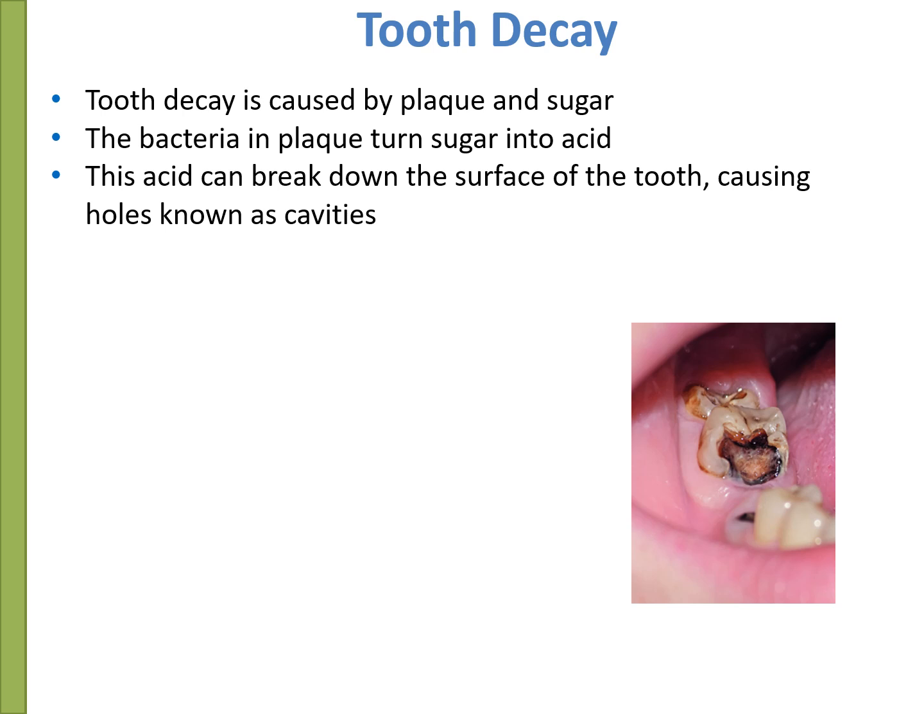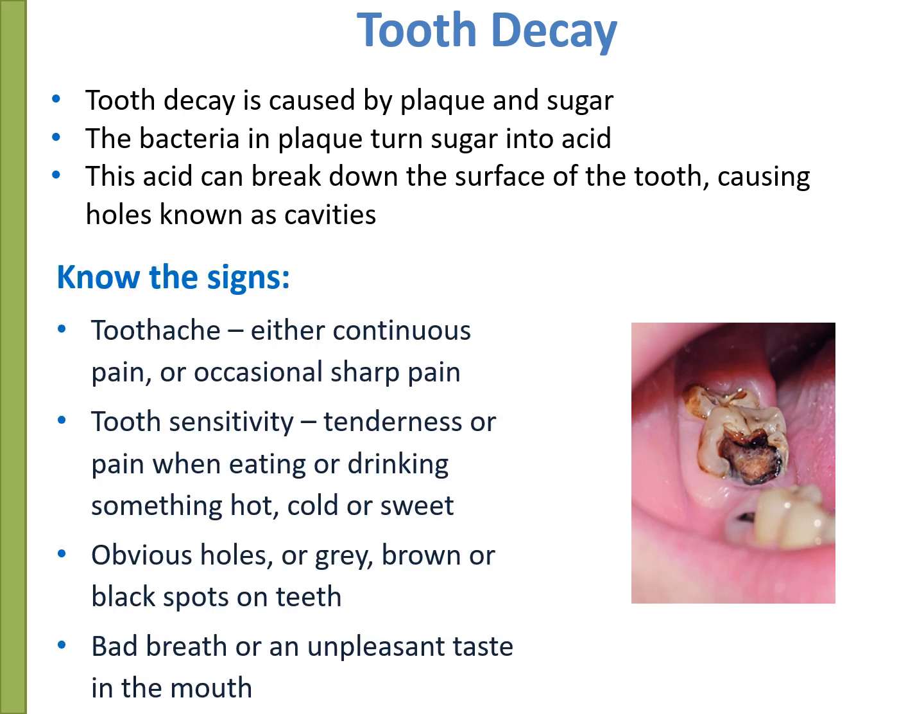As well as knowing how to prevent tooth decay, it's also important to be able to spot the signs or symptoms. Tooth decay can cause continuous or occasional pain, sensitivity to hot or cold food and drinks, tenderness when biting or chewing. You may see obvious holes or changes in the color or texture of the tooth surface, and sometimes bad breath or unpleasant tastes.